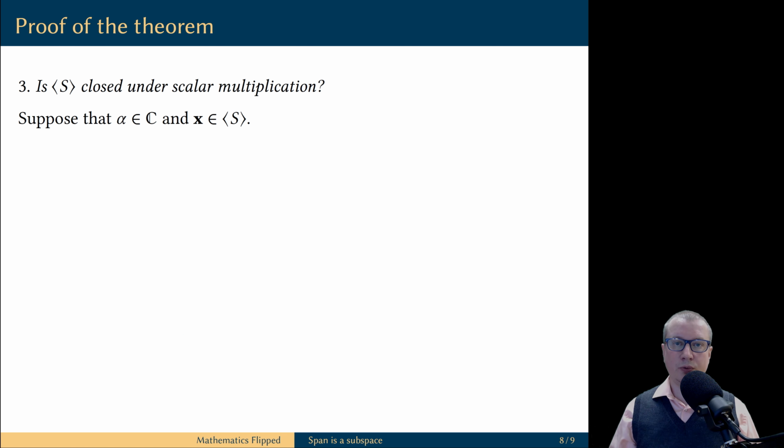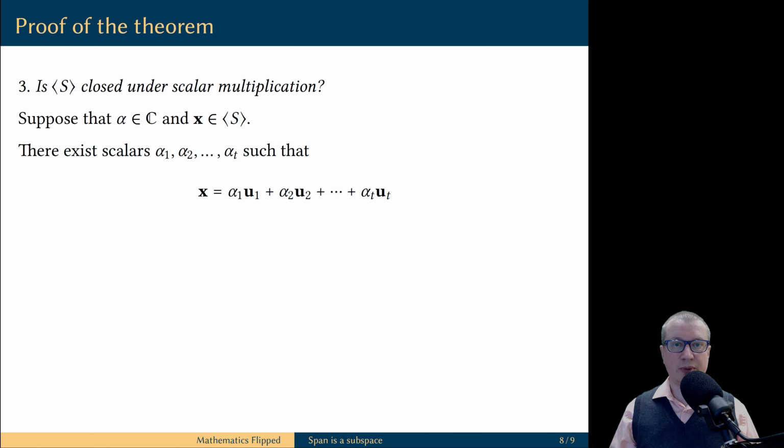Step 3, we need to prove that the span of S is closed under scalar multiplication. We are going to take an arbitrary vector x from the span and an arbitrary scalar alpha. Our goal is to prove that a scalar multiple of the vector x by the scalar alpha is a member of the span of S. The assumption that the vector x comes from the span of S means x can be expressed as a linear combination of the vectors in S. Let's scale both sides of this equation by the scalar alpha, and on the right-hand side, we are going to apply the distributive property of vector spaces.